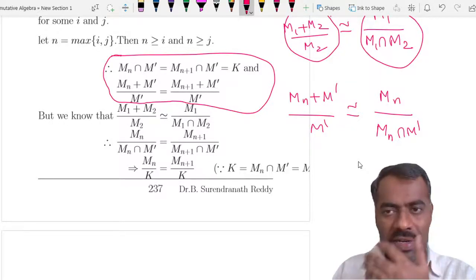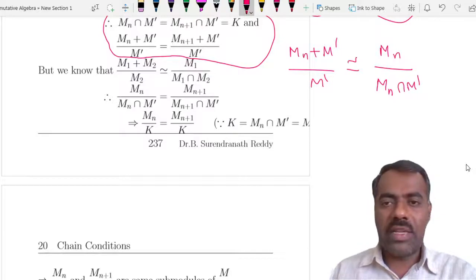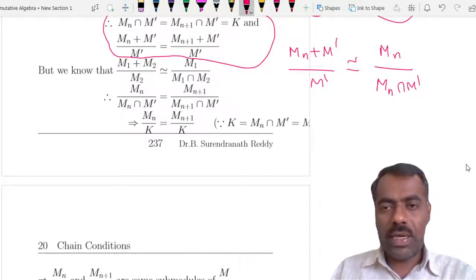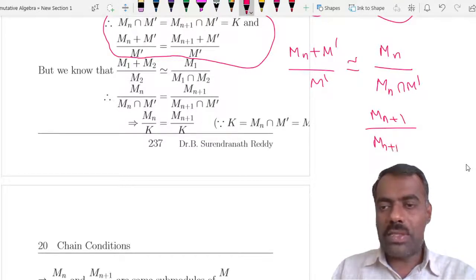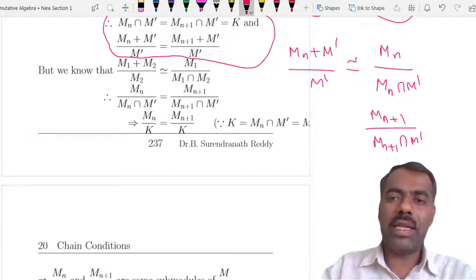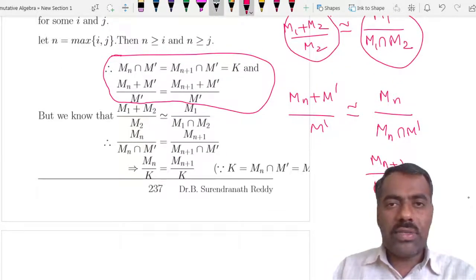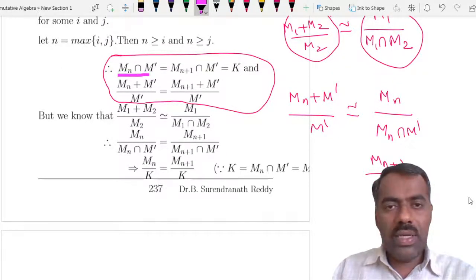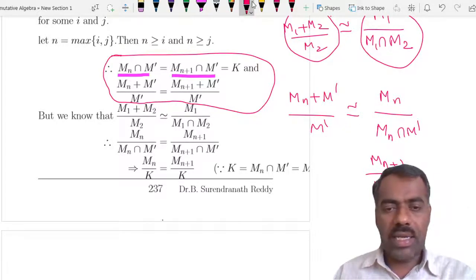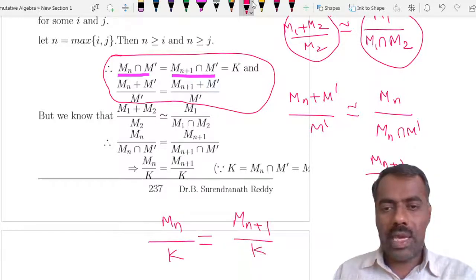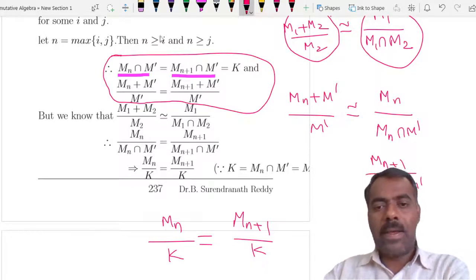And similarly, the other one will become mn plus 1 upon mn plus 1 intersection m prime, right? But now you see from here, this one is same as this, right? So if you call it as k, what we got here is mn upon k is actually equal to mn plus 1 upon k, right, as cosets, right?